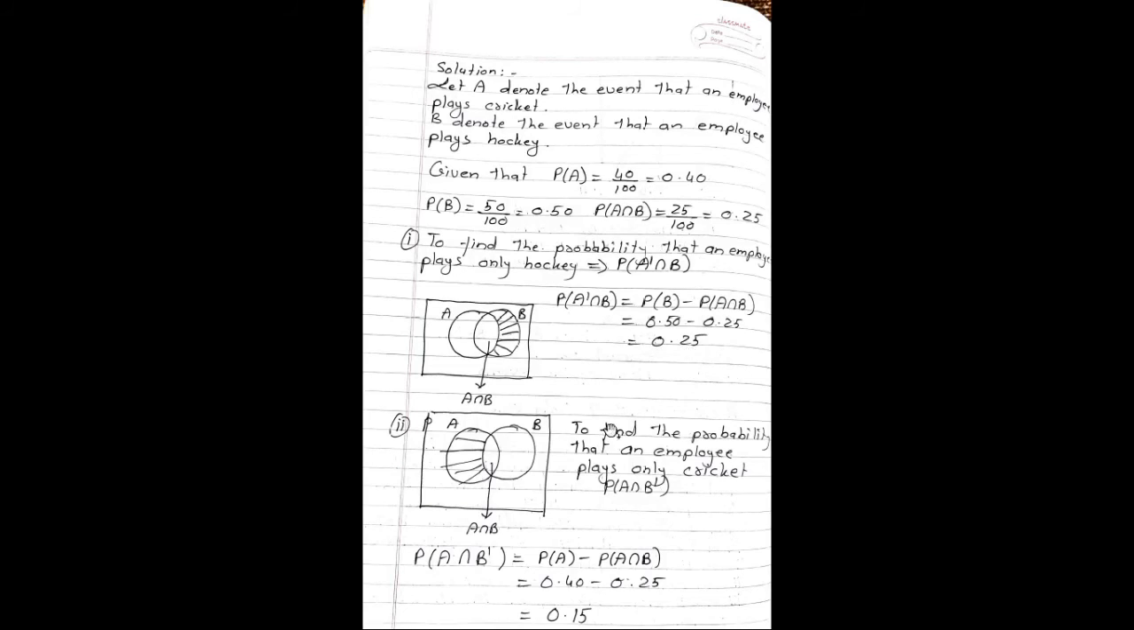Second part of the problem, to find the probability that an employee plays only cricket. So it means probability A intersection B complement. So the shaded portion which we want can be calculated as probability A intersection B complement is equal to probability of A minus probability A intersection B. Probability of A is 0.40 minus 0.25. So the answer is 0.15.